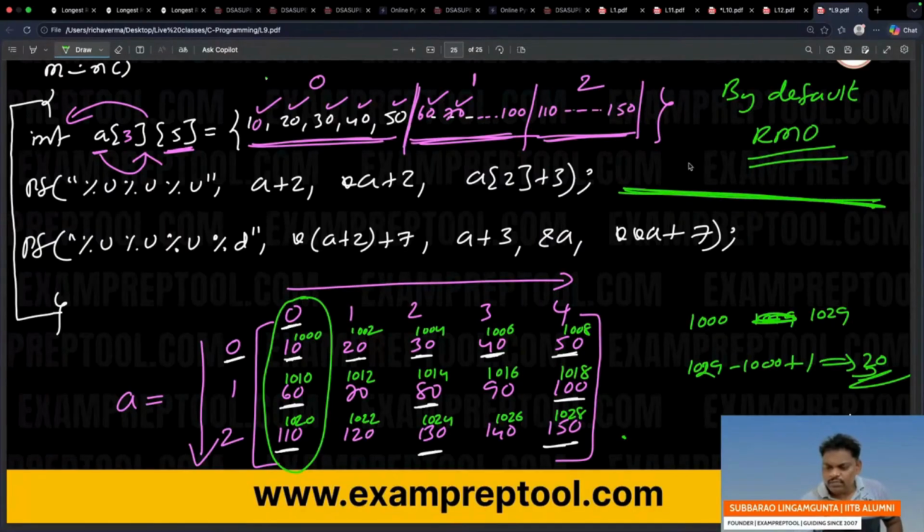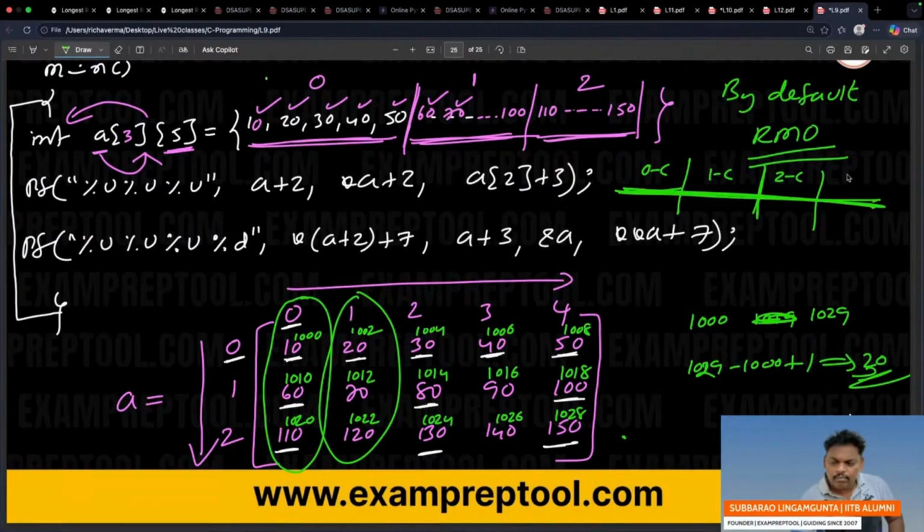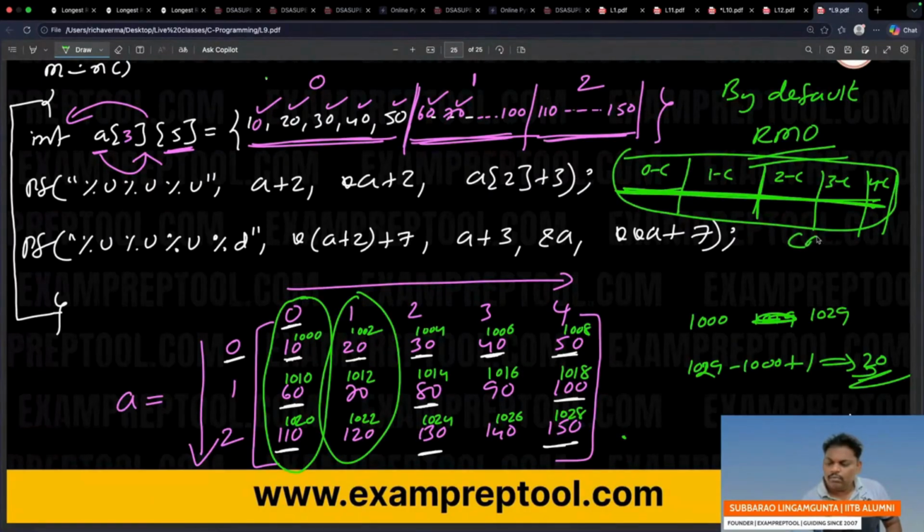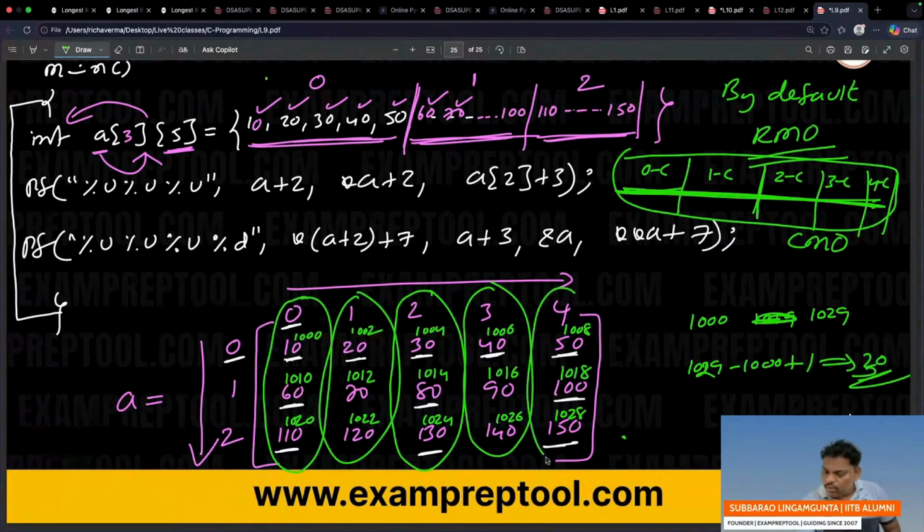Then how it will store is first column, next second column. 0th column, first column, second column, third column, fourth column. So like that it will store. Column major order means column by column it will store. By default it is row major order. If you store like this, it's a column major order, and you should give addresses also like that.